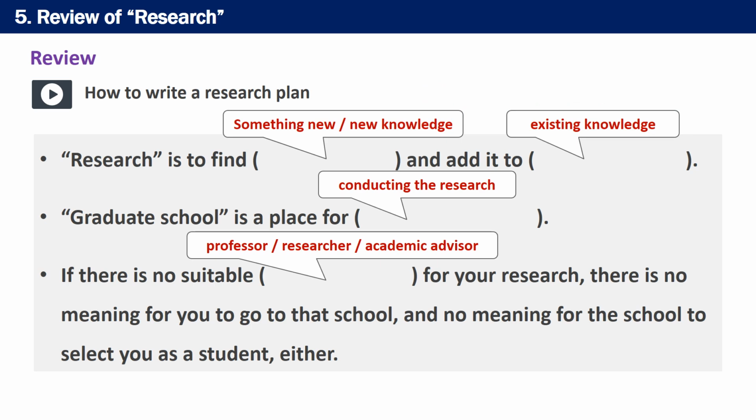There may be some choices of word and expression, but these are possible answers. Research is the process to find something new and add it to the existing knowledge. Graduate school is a place for conducting the research. If there is no suitable professor for your research, there is no meaning for you to go to that school, and no meaning for the school to select you as a student, either.